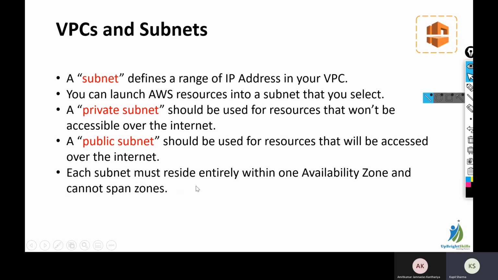Each subnet must reside entirely within one availability zone and cannot span zones. So whenever we create a subnet, that will reside in one single availability zone. You can create multiple subnets in one availability zone, but one subnet cannot be expanded over multiple availability zones.